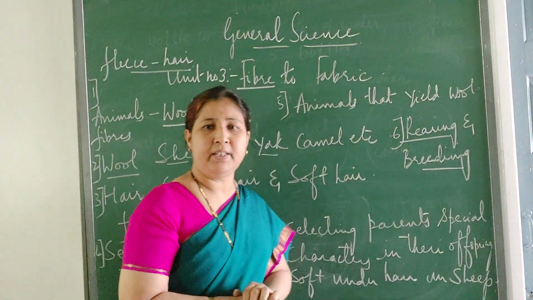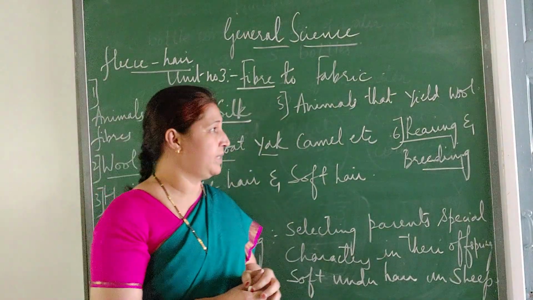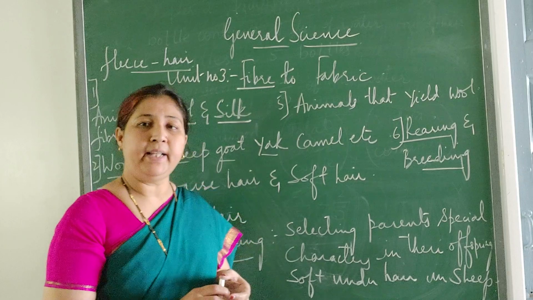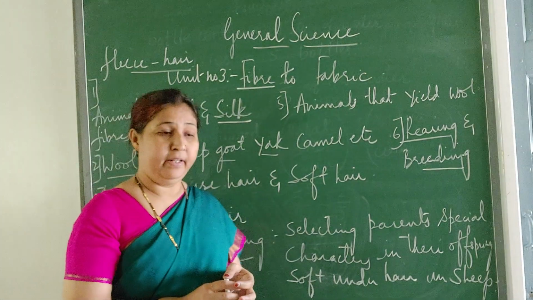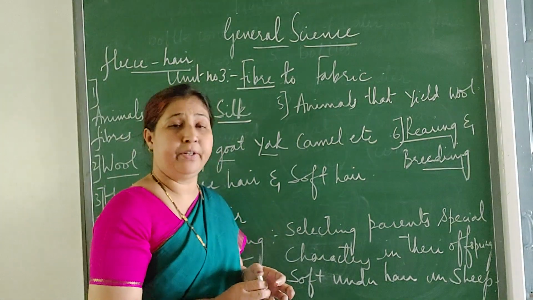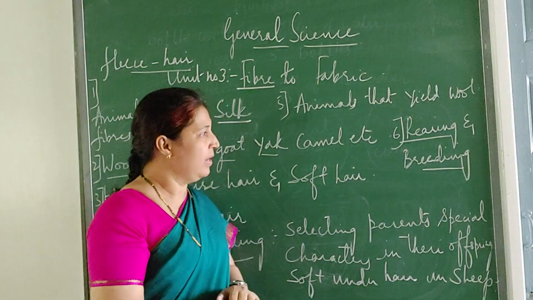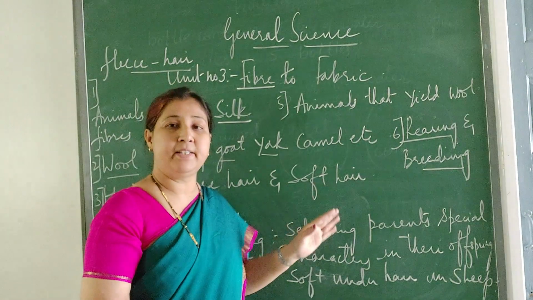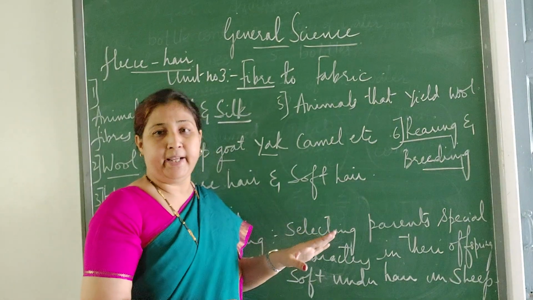What is the use of this hair? We have studied in the previous year's class why this hair is there. It protects the animals from the rain and when they feel very cold, it keeps them warm. In the winter season, these sheep will not be taken out.